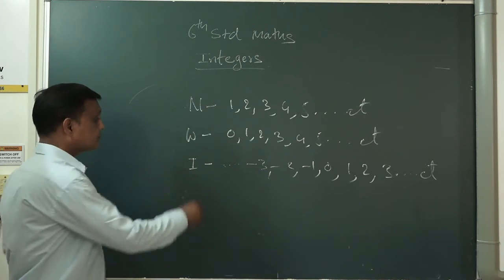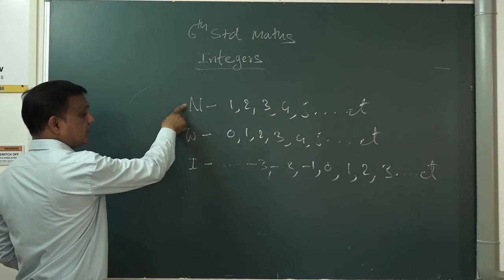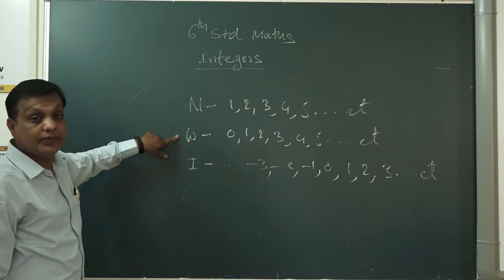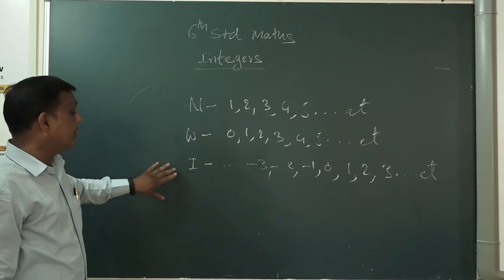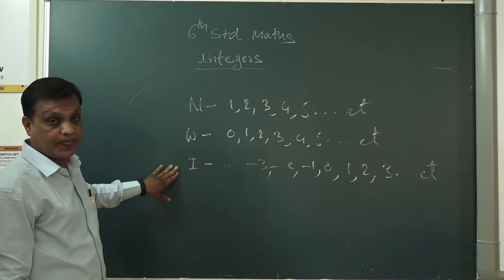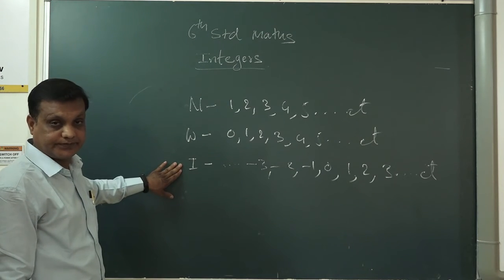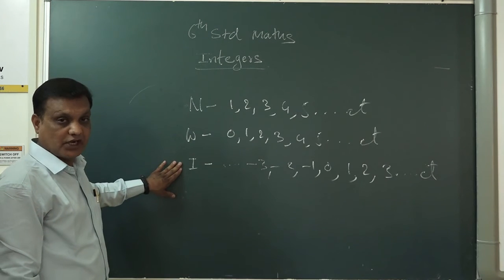Now here, natural number को अपन whole number बोल सकते हैं और natural number बोल सकते हैं. Whole number को अपन whole number बोल सकते हैं और integer बोल सकते हैं. पर integers को अपन सिर्फ integer बोलेंगे. We will say only integers to integers only. Okay, we cannot say here whole number and we cannot say here natural number.